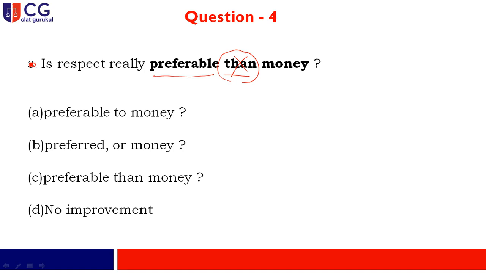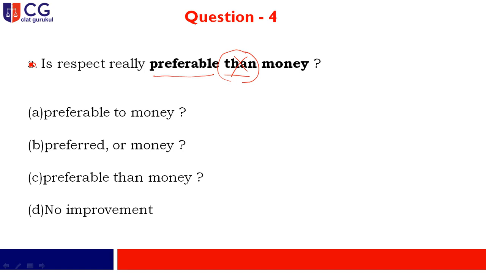If you go to the options, you find that the first option, option A, has preferable to money written over there. Second, preferred or money, it doesn't have any connection with that particular context. Option C says preferable than money. Now once again it is a wrong application. Preferable cannot be followed by than.